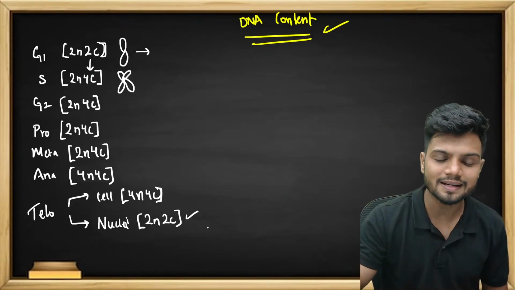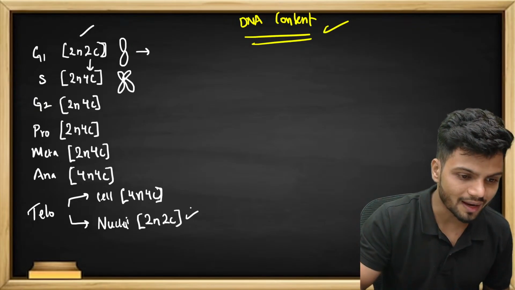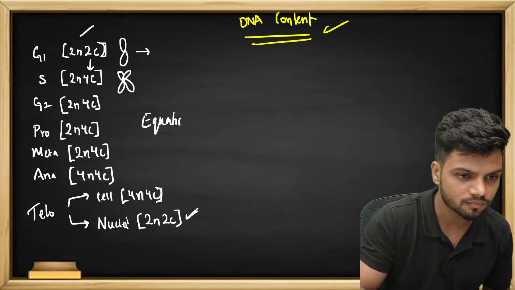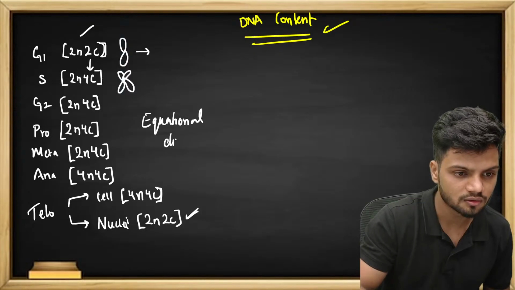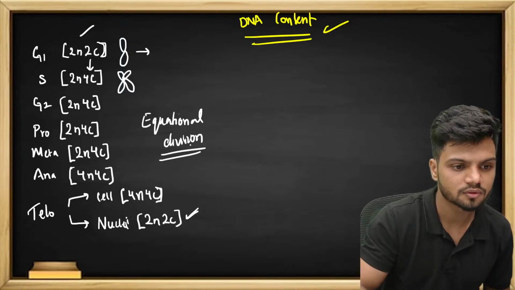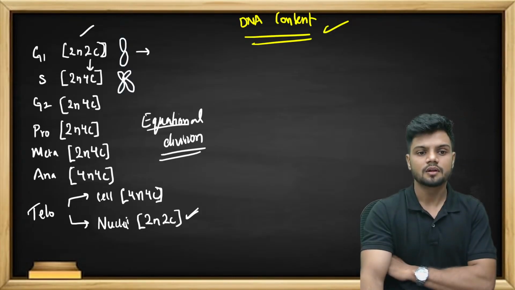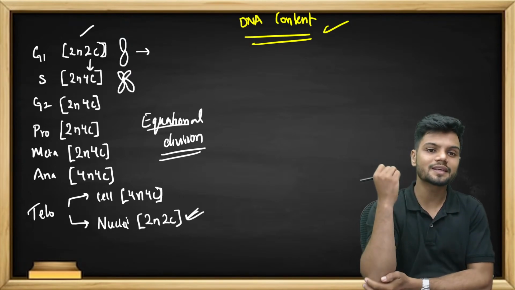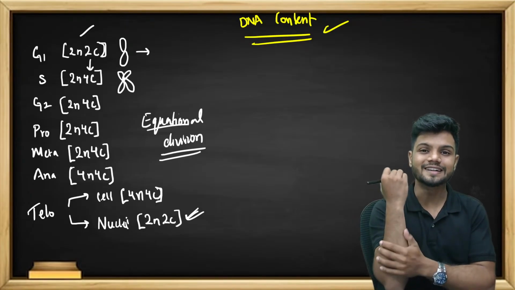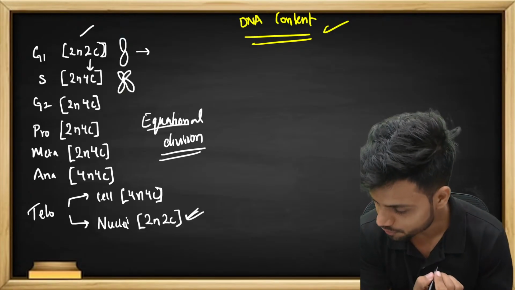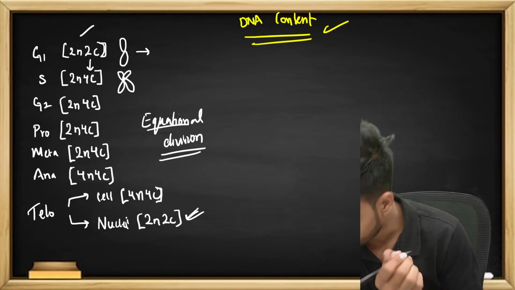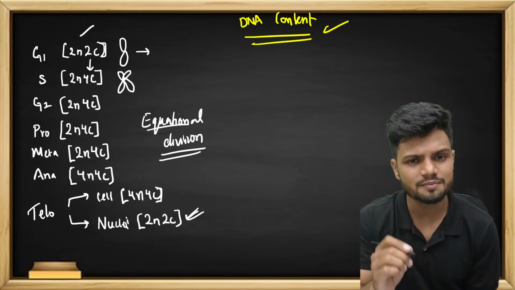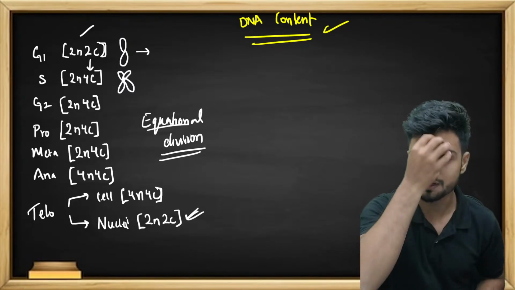We started the entire cell division with 2N 2C. We are ending with 2N 2C. So can I call this equational division? Equational division. The number of chromosomes will remain the same towards the end. So this is called equational division or DNA content. I hope all of you understood what is the meaning of DNA content and why it is called 2N 2C. You will face some questions regarding this. If you know this concept, you can answer those questions.